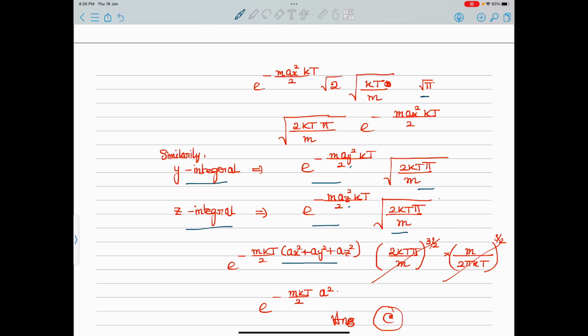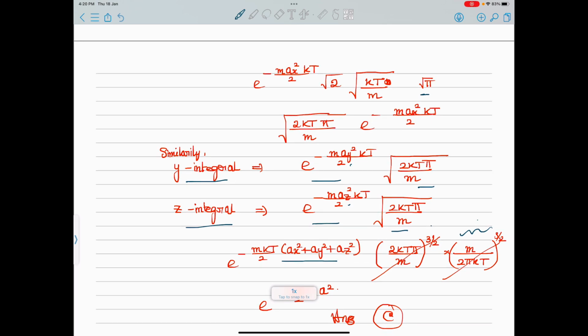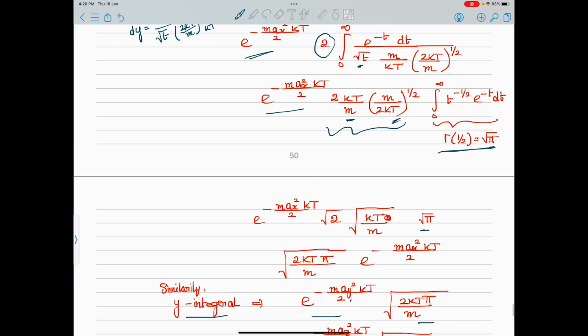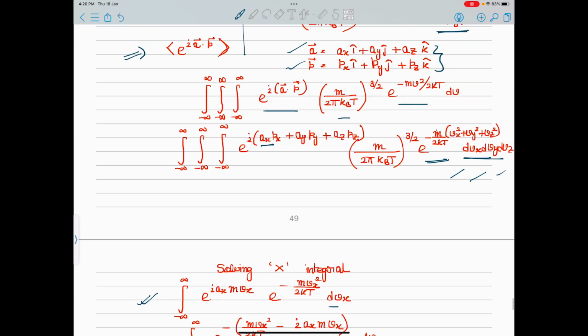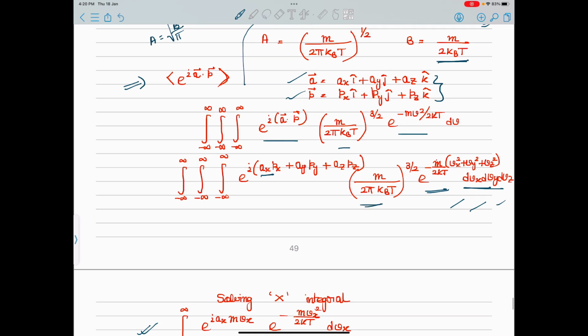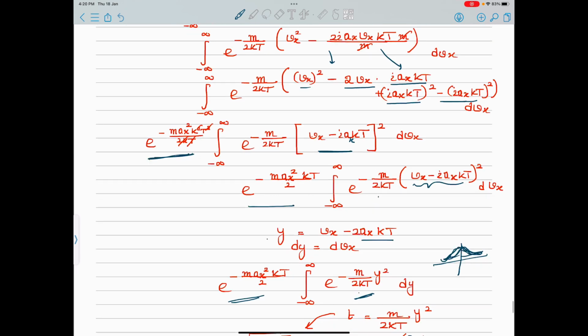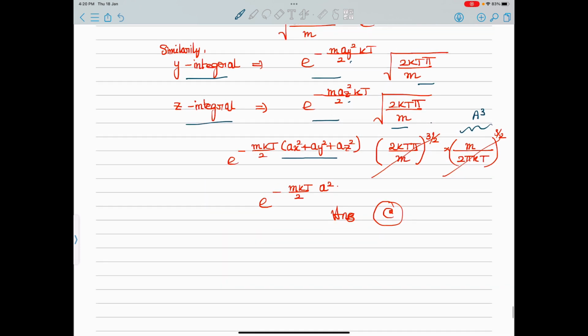This root 2 kt pi by m will be cubed, 3 by 2, and it is multiplied with this a cube, which I have not taken in any of the integrals. I said that it is a constant, it will remain. This I have not taken in any of the integrals, this always remains because it's a constant. So finally I have to multiply it. So this I have multiplied. You can see that it is exactly the inverse of this, so it will cancel out. Finally we will get this only.